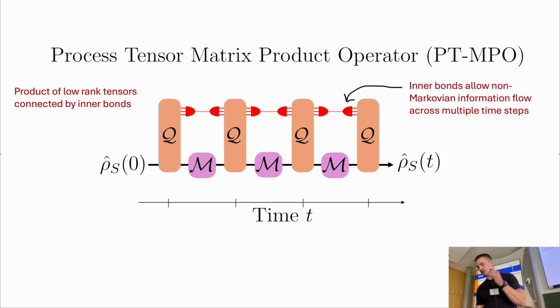And these red lines are these inner bonds, and essentially what they're going to do is, if I get my laser pointer up, no, okay, never mind. They're going to allow the flow of information through time, so it's going to allow for non-Markovian effects to be captured.